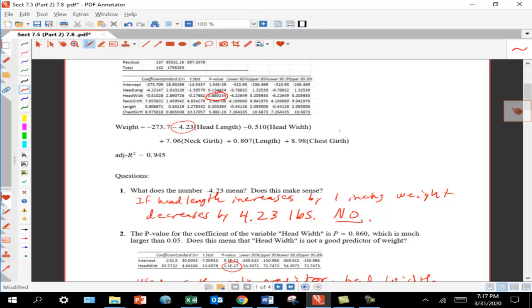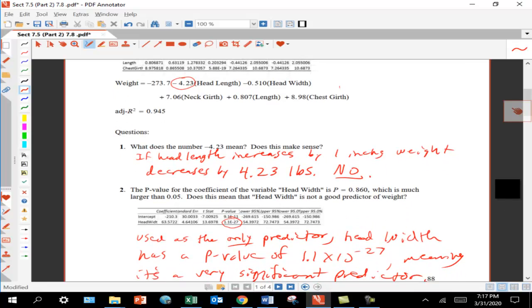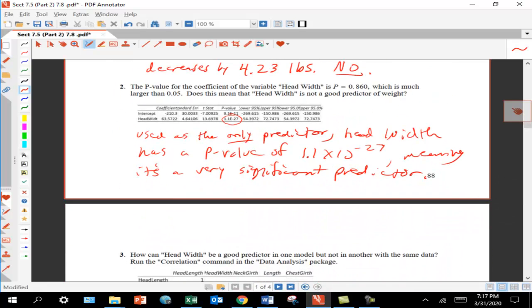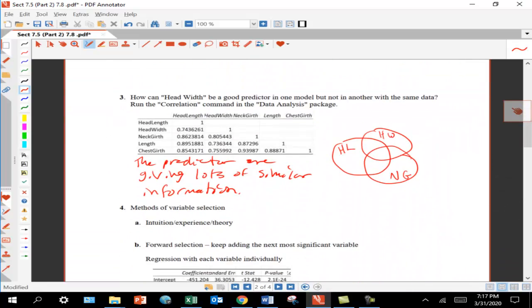If I looked at this and didn't know what was going on, I would say, oh, if I want to put a bear on a diet and make it weigh less, then I should stretch out its head somehow. Well, that's nonsense. It's the multi-collinearity that is causing these coefficients to not make sense. And so I should probably remove those variables, or at least remove some variables.